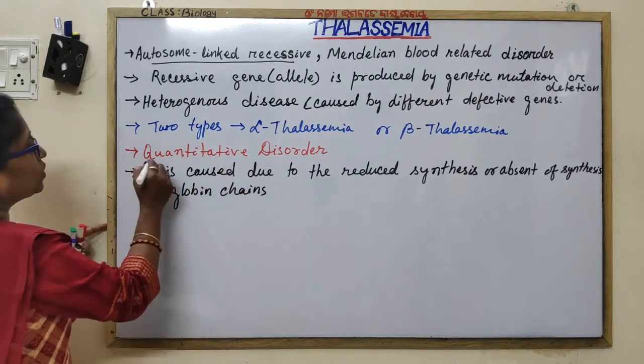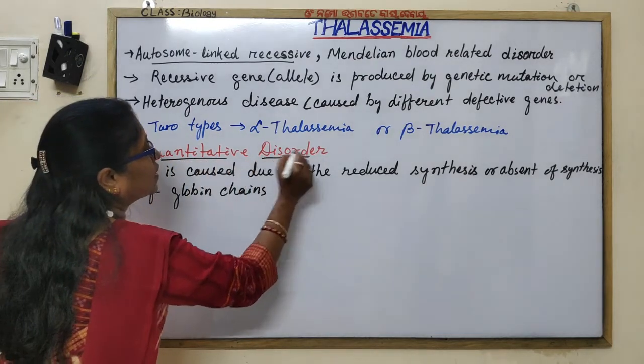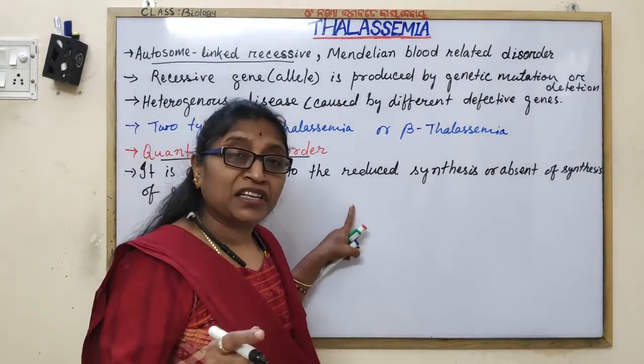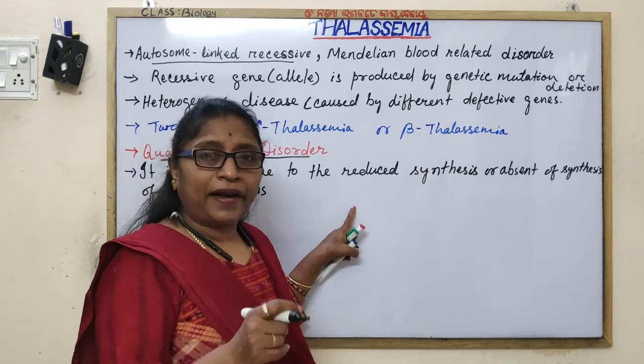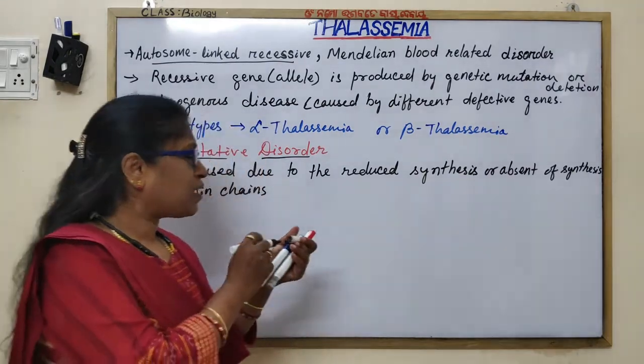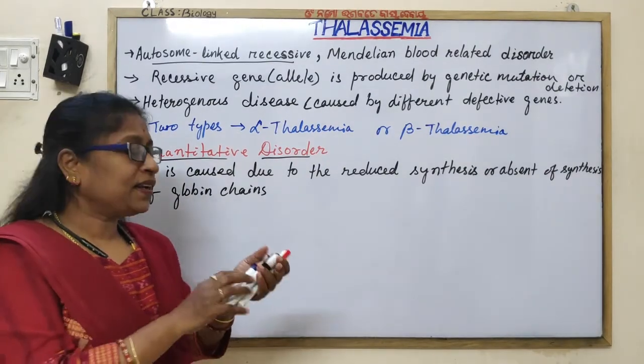So it is also known as the quantitative disorder. Thalassemia is the kind of quantitative disorder in contrast to sickle cell anemia, where it is a qualitative disorder. Sickle cell anemia is a qualitative disorder.